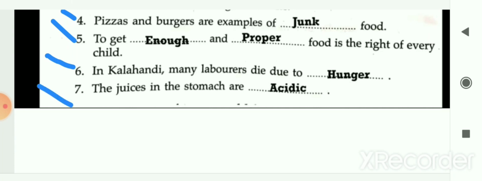The answer is hunger. The next is, the juices in the stomach are blank. So the juices in the stomach are acidic in behavior. The answer is acidic.